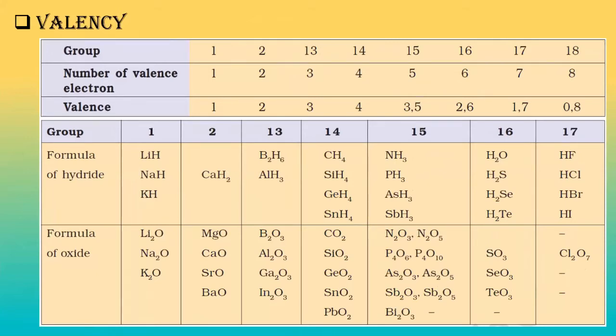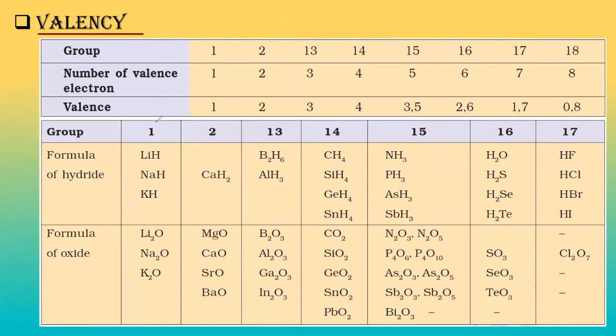Now, this particular slide comes with a new topic, which is called valency. Now, what is valency? Valency is nothing but a number. What type of number? It will clearly tell how many electrons a particular element is having and how many electrons it can exchange in order to have a stable configuration. Why am I saying exchange? Because an electron can be lost or an electron can be gained.